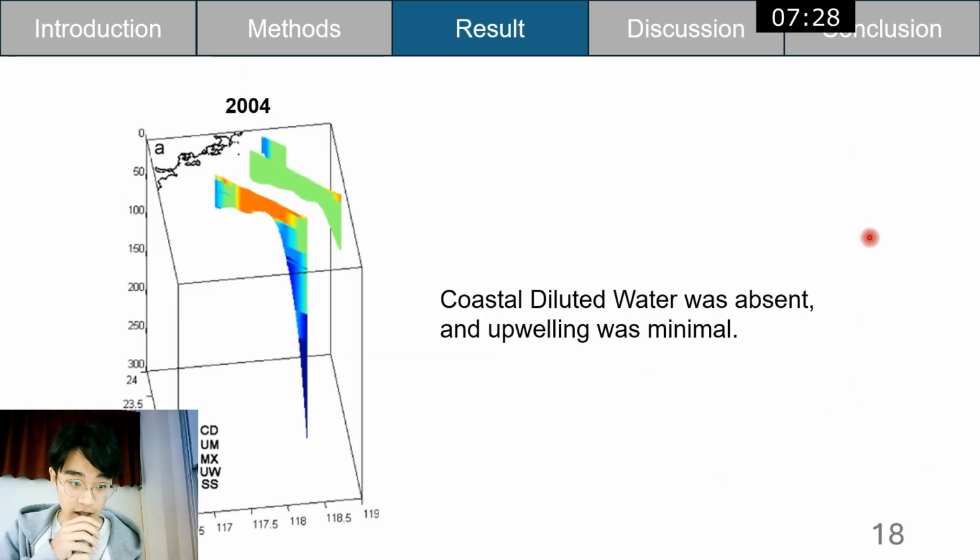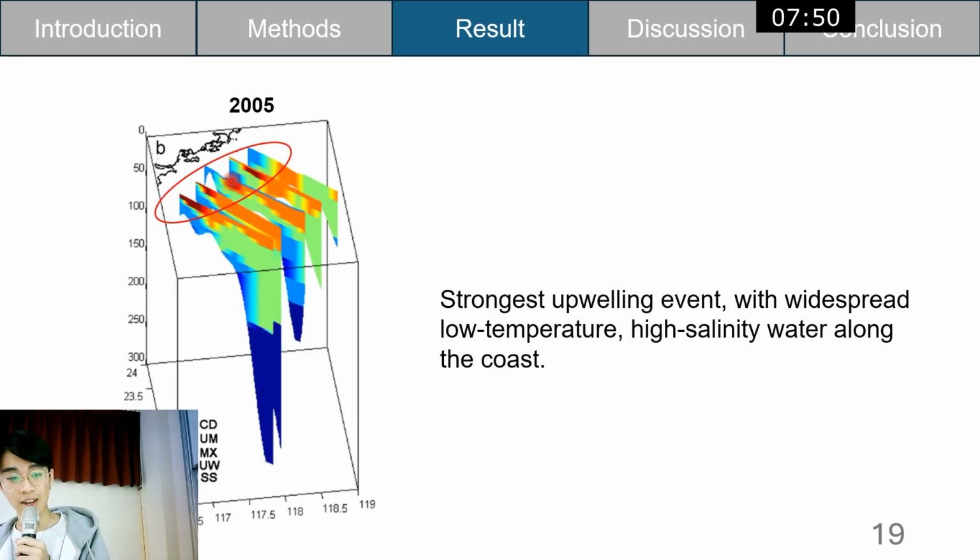In 2004, you can see that the coastal dilute water was absent. It is not on the coastline. And upwelling was at a minimum; there is no strong upwelling here. In 2005, I remind you to remember this year, because it is obvious that there are the strongest upwelling events, with widespread low temperature and high salinity water along the coast.